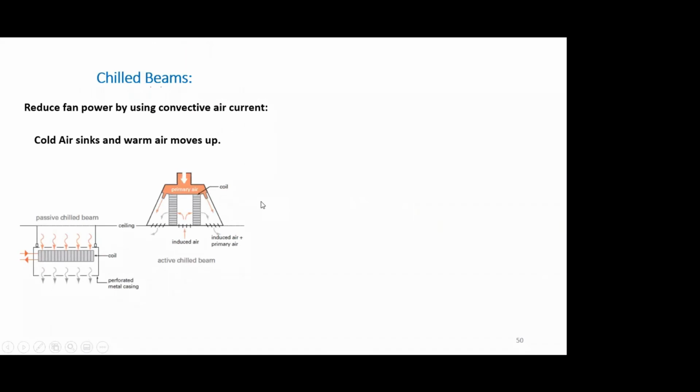So chilled beams are another very interesting concept where, if you have cold air at the top, the cold air on its own will come down. And once that cold air becomes hot, its density will reduce, it will go up. So instead of driving a fan, why can't we use this natural principle to increase energy efficiency?